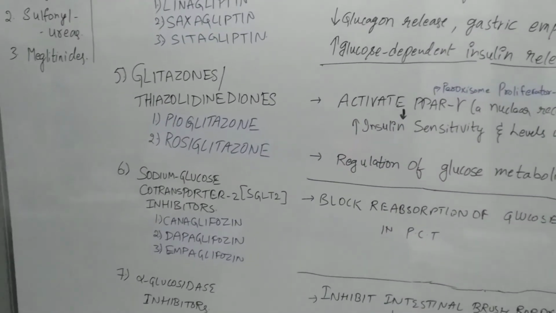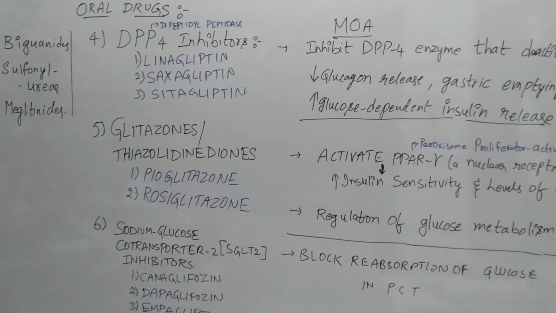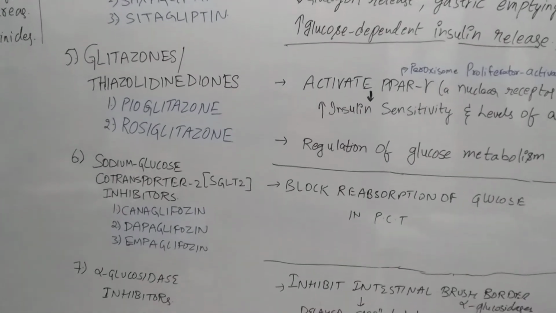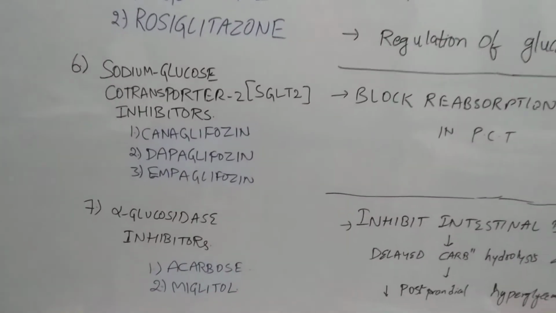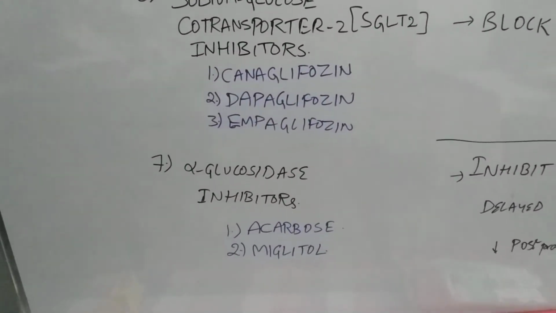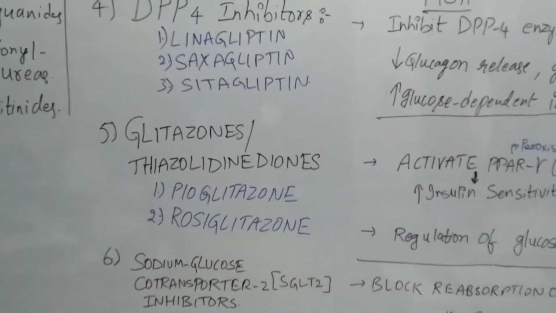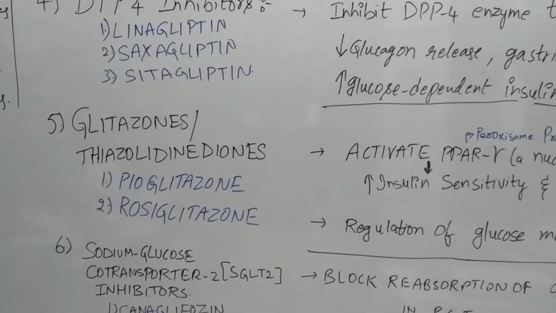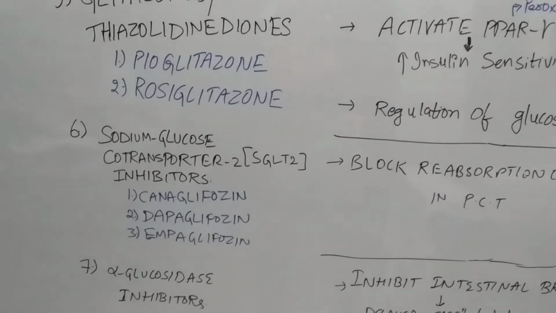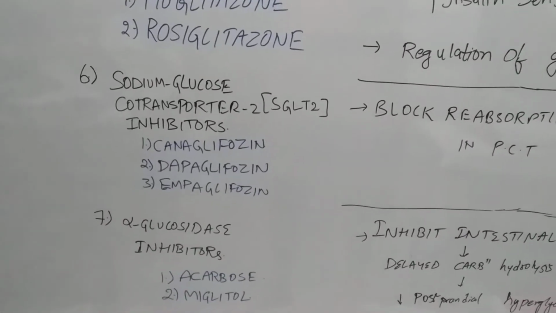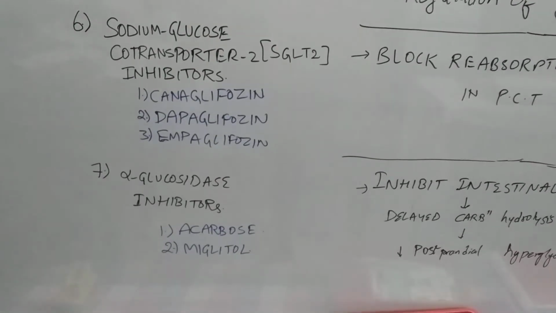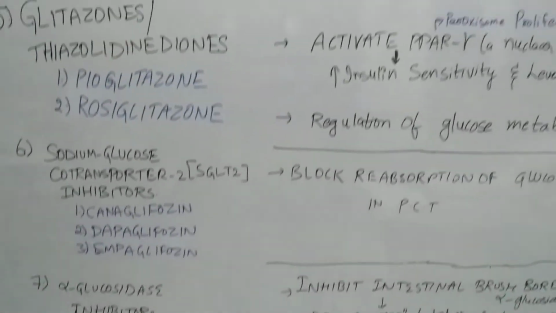So altogether, I can conclude that the remaining oral drugs are DPP4 inhibitors, glitazones, sodium glucose transporter 2 inhibitors, and alpha glucosidase inhibitors. DPP4 inhibitors are linagliptin, saxagliptin, sitagliptin. Glitazones are pioglitazone, rosiglitazone. SGLT2 inhibitors are canagliflozin, dapagliflozin, empagliflozin. Alpha glucosidase inhibitors are acarbose and miglitol.